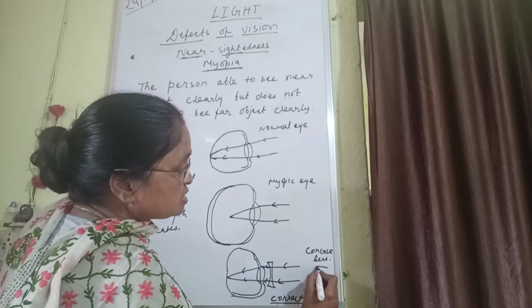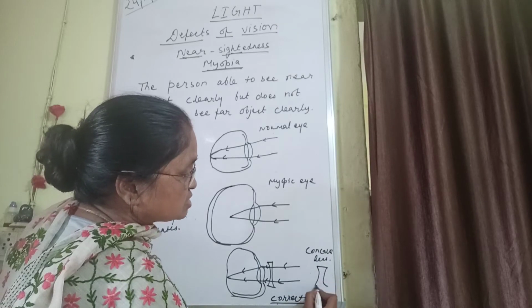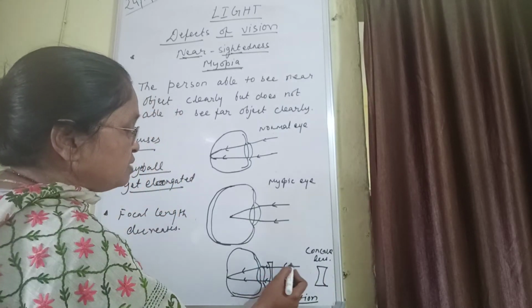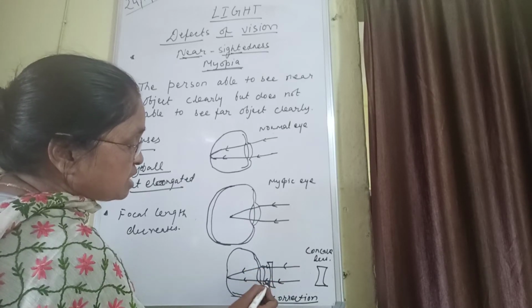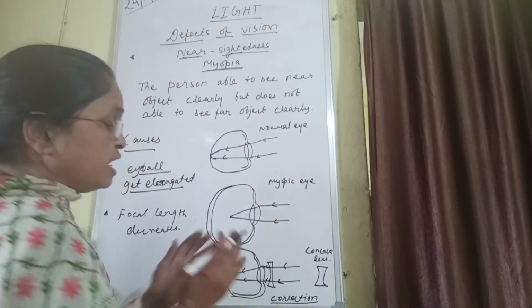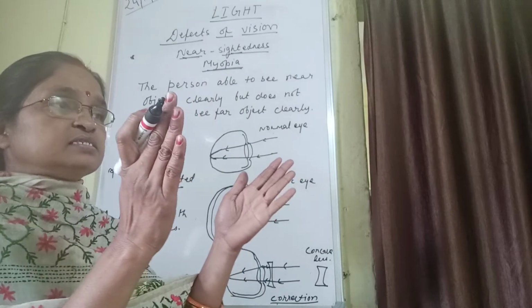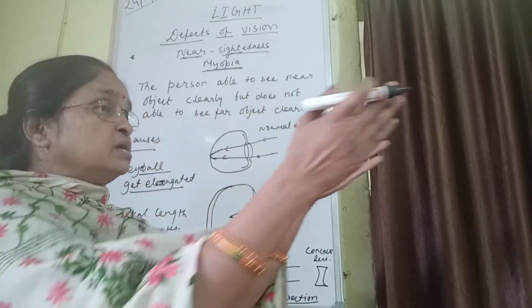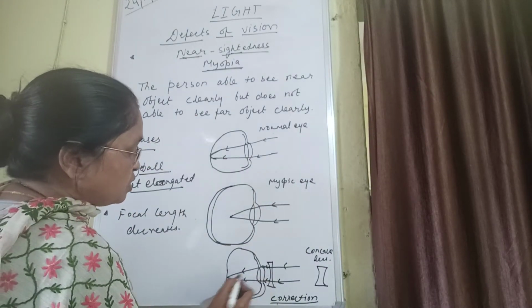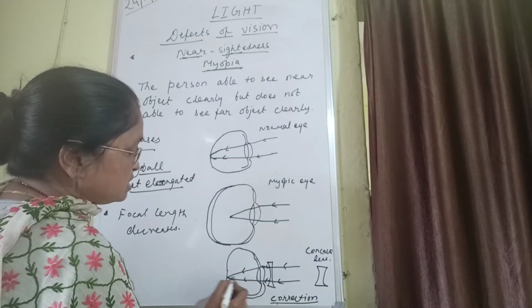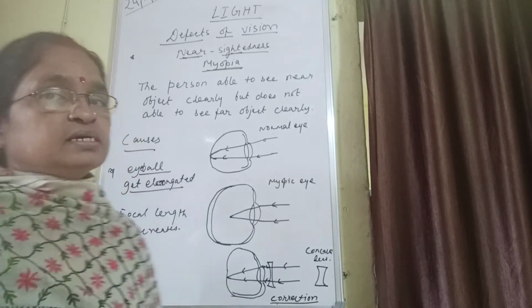This type of lens is known as a concave lens, this is the shape of this lens. Whenever light enters through this lens, it diverges. That means the area increases, and as the area increases, it will go and meet at a longer distance because the aperture increases, and it will meet on the retina and the person is able to see clearly.